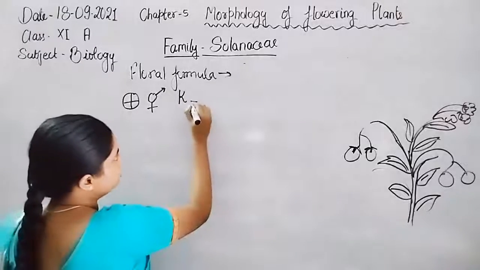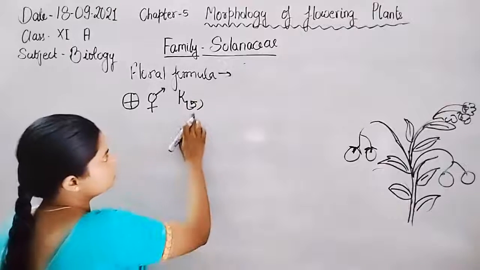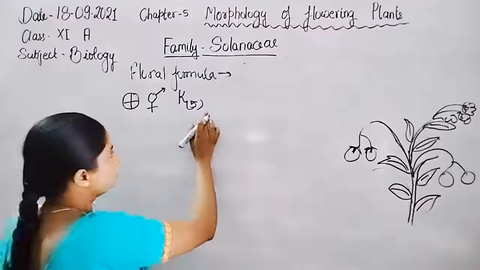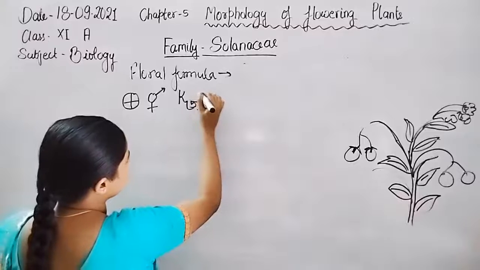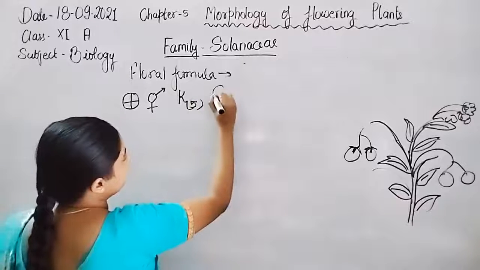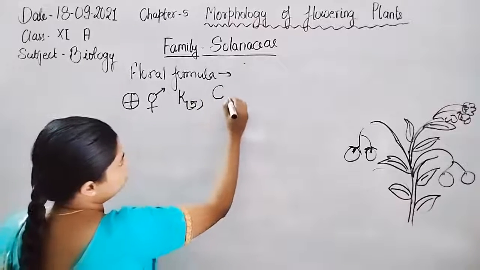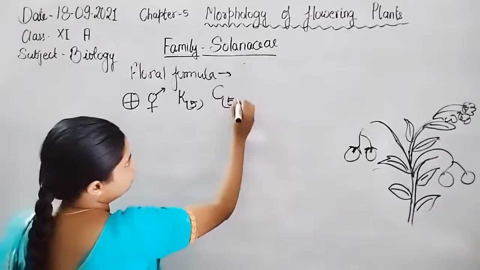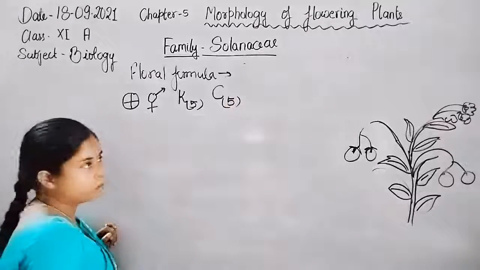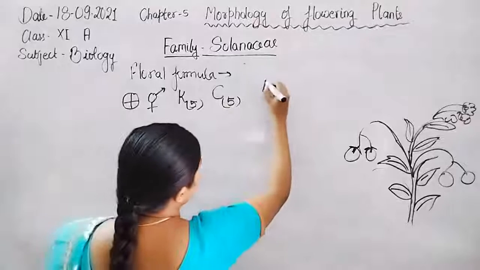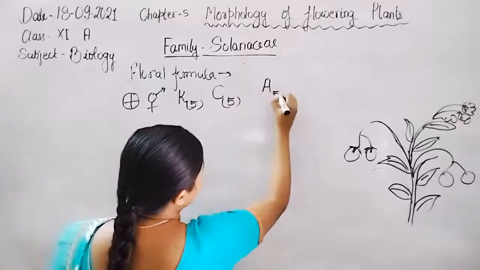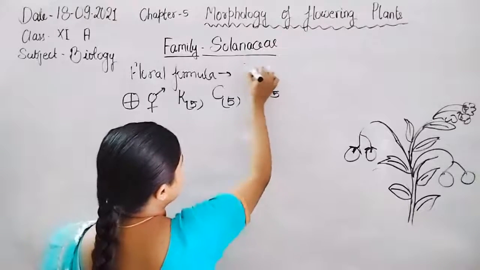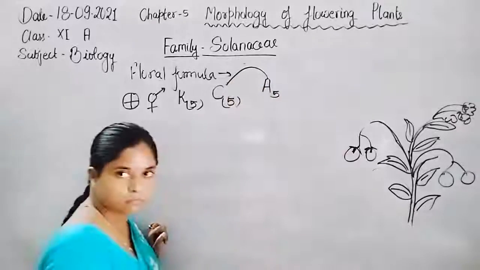Now let us discuss the calyx. Calyx are 5 and all are united, so it is written in brackets. Then corolla, again 5, gamopetalous, so again written in brackets. Androecium again 5, epipetalous, so it is linked with the corolla.